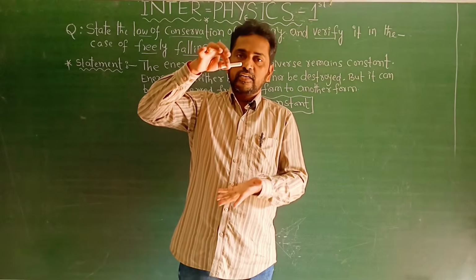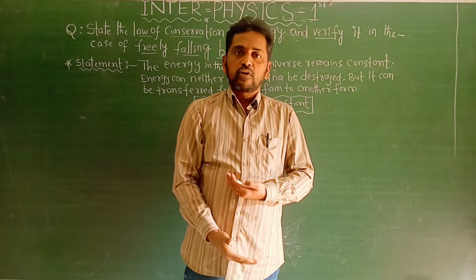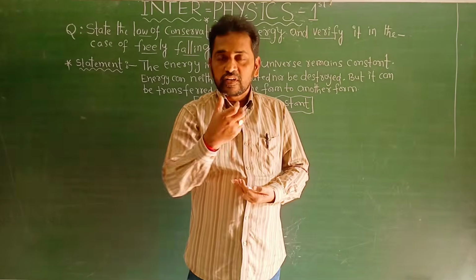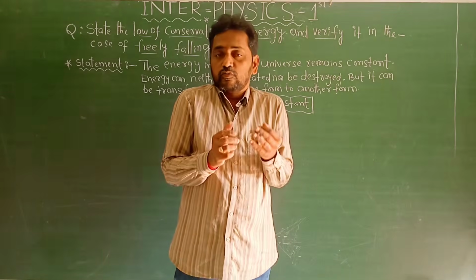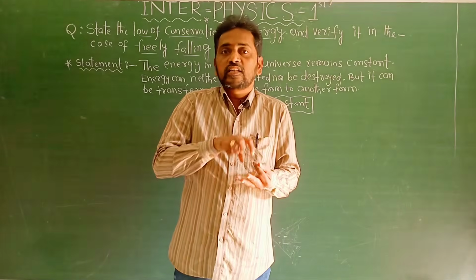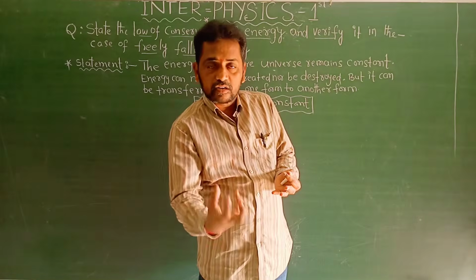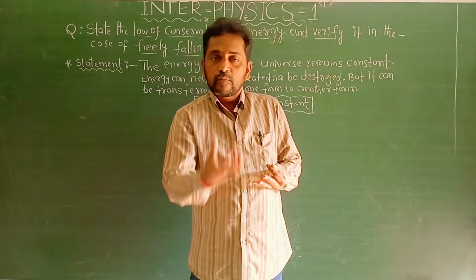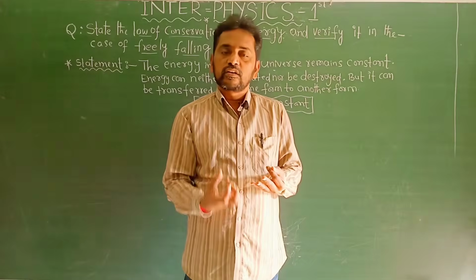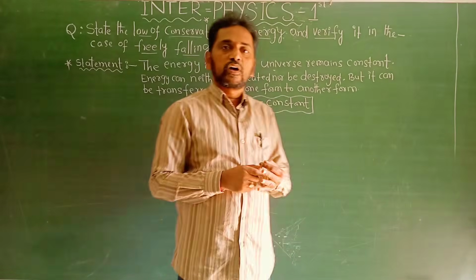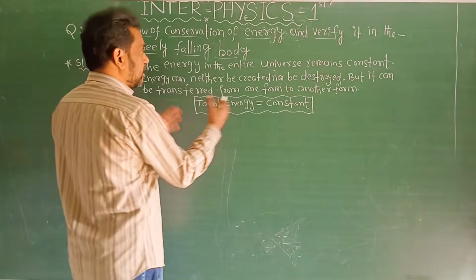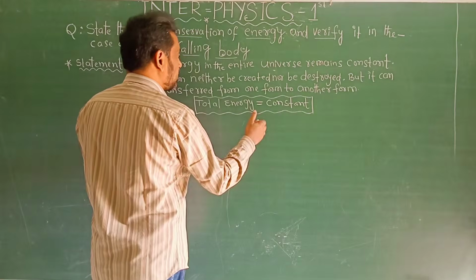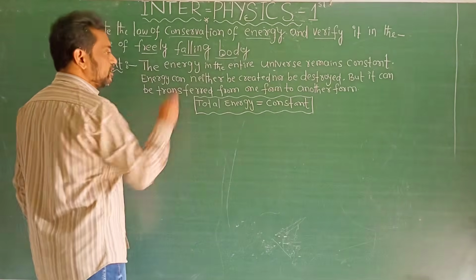When I remove my fingers, the body comes downward due to gravity. We do not apply any external force on the body, but due to the gravitational force the body comes downward. This body is called a freely falling body, and its total energy remains constant. This statement is verified in the case of a freely falling body.